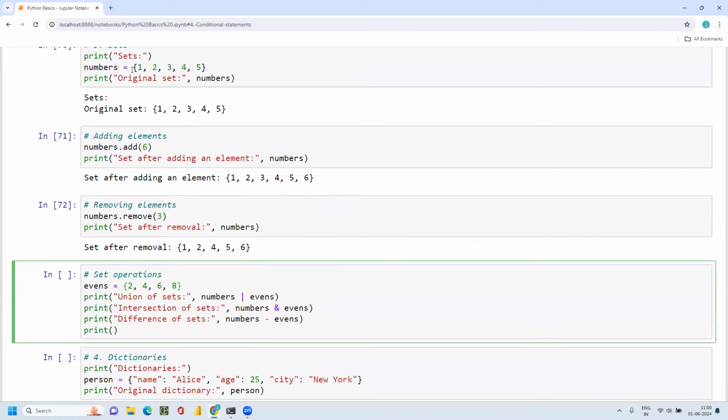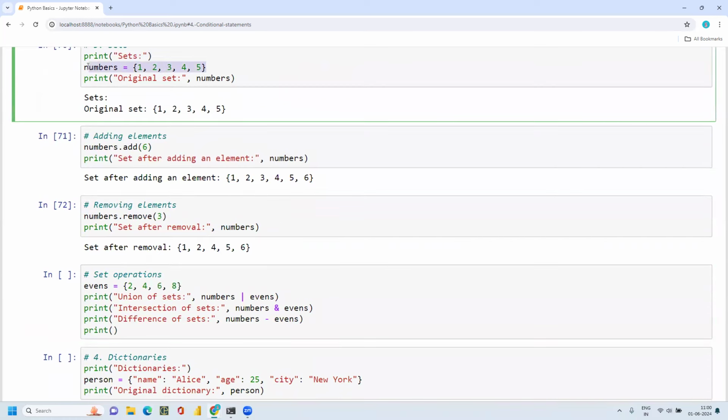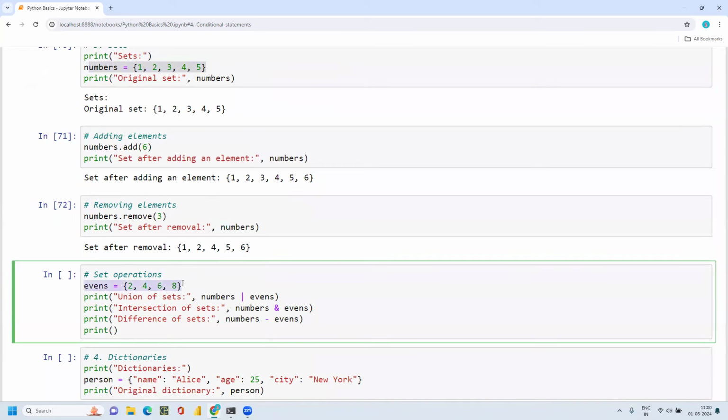My original set is the numbers 1, 2, 3, 4, 5. And here again I am assigning a new set of numbers 2, 4, 6, 8. So I have two sets of numbers now. I just wanted to do some operations. Union of sets means it will give me all the elements which are present in the sets.